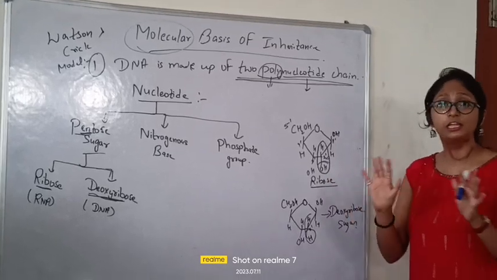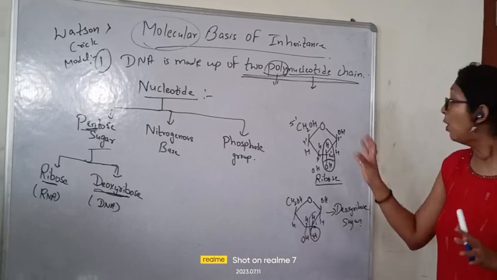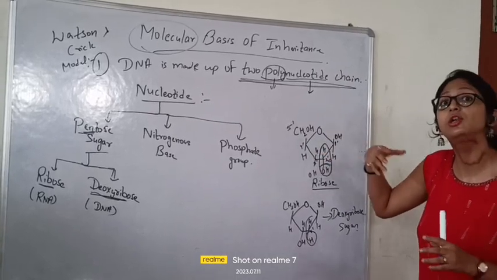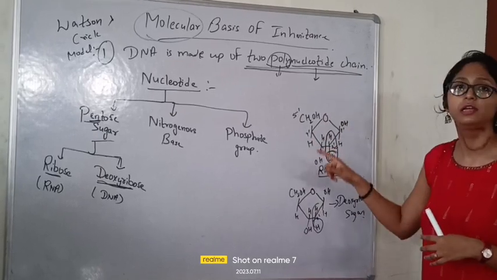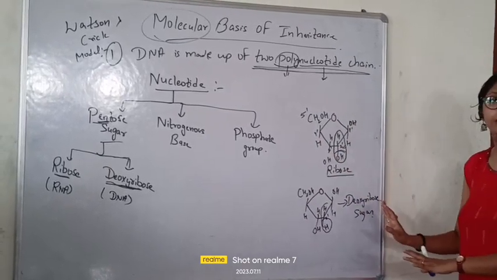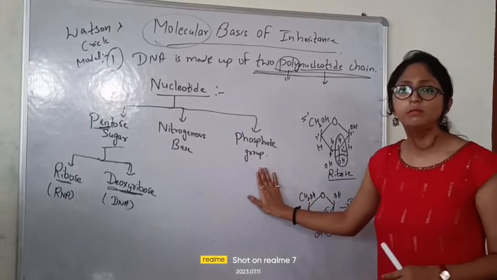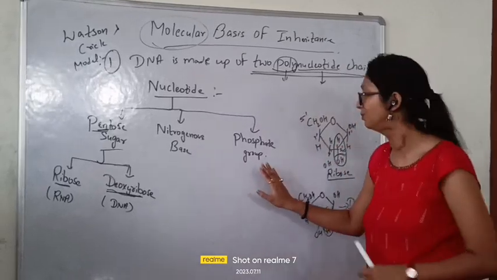Is it clear? I think you understand about the ribose and deoxyribose sugar, how they look on the molecule basis, that means it is made up of carbon, hydrogen, oxygen. This is how they look at the molecule, and this is because they are attached together. I hope you understand that. Fine. Next come to the middle one. Let's take the short one, then we will go to the big one, that is the nitrogenous base.